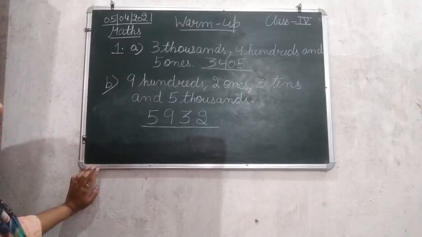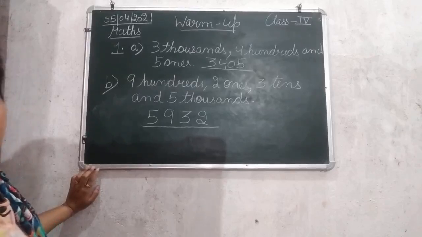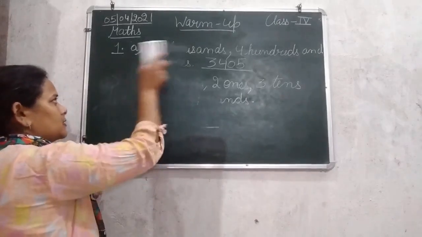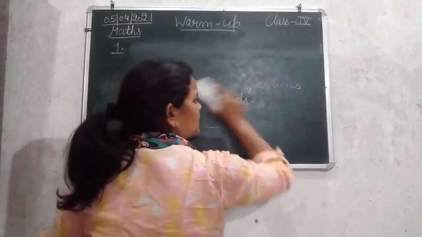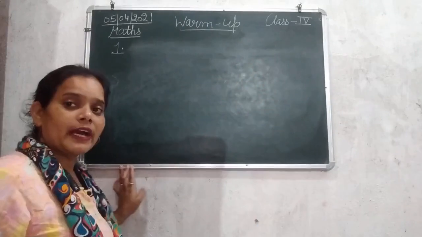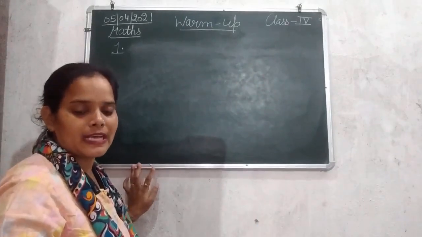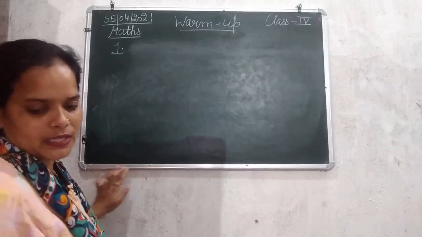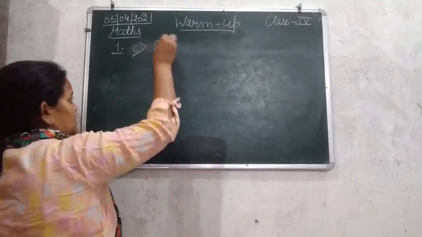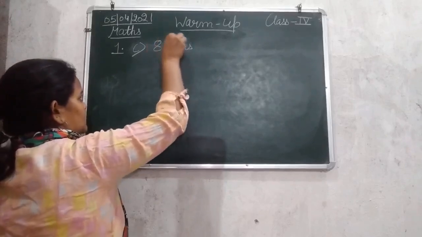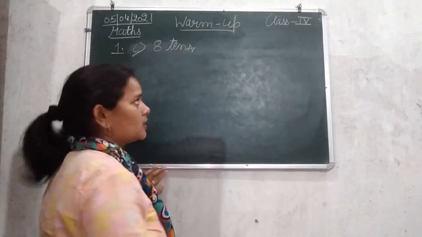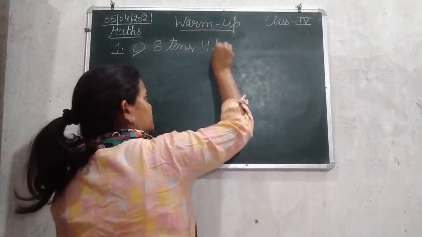Now moving next to the C part of the same sum, number 1. All these sums are alike. I hope you are recalling all these kinds of sums that you have already done in the previous syllabus of the previous class. So let's begin with the C part, that is 8 tens, 4 hundreds,